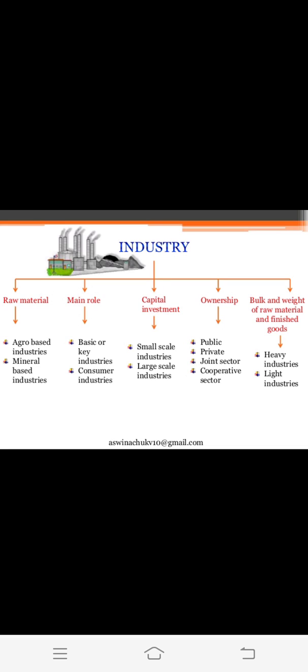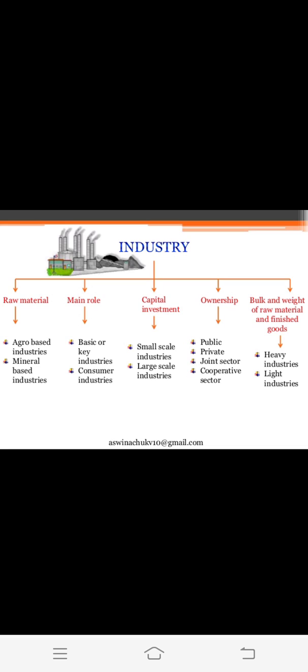Private industries means run by an individual. Third, we have the joint sector, public and private too. And fourth, we have the cooperative sector. So these are the bases of ownership: public, private, joint and cooperative sector.